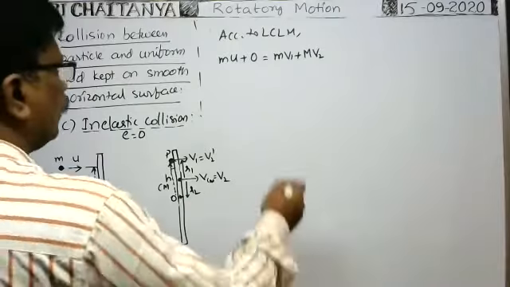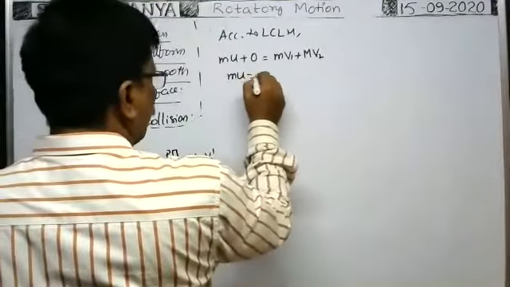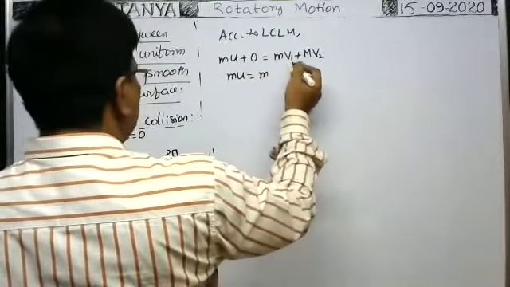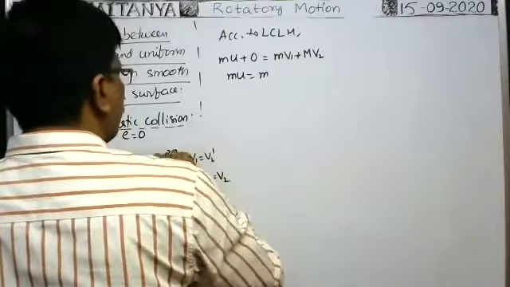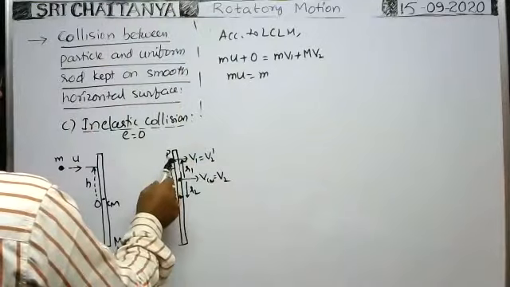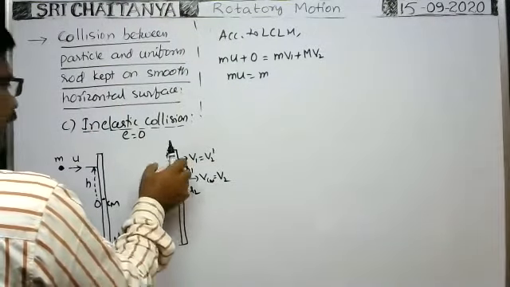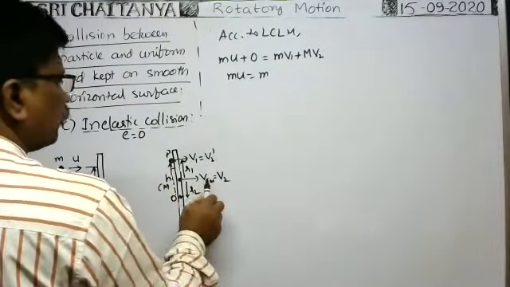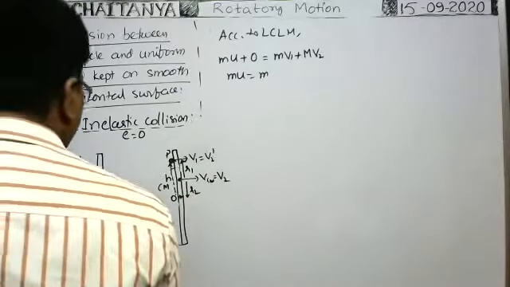Tell me. Okay, it is equation 1. Whenever the particle sticks to the rod, the entire system will travel with velocity v2, v_cm. That's what we can write directly.